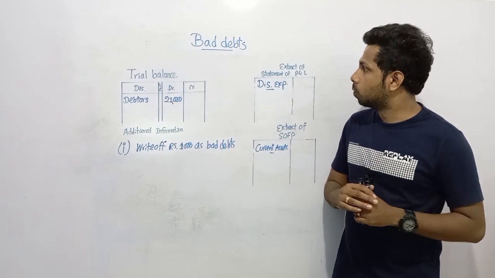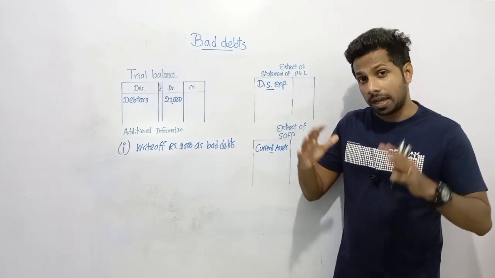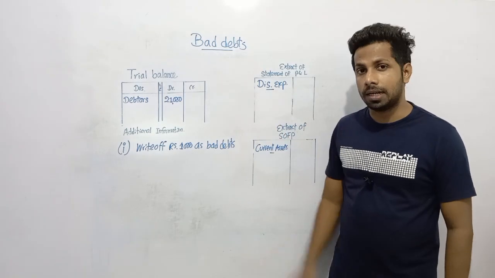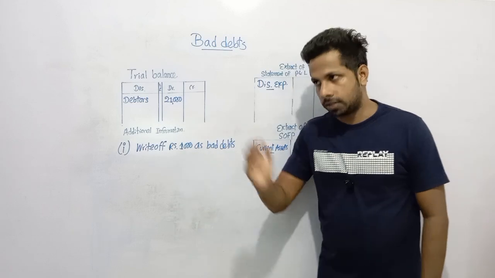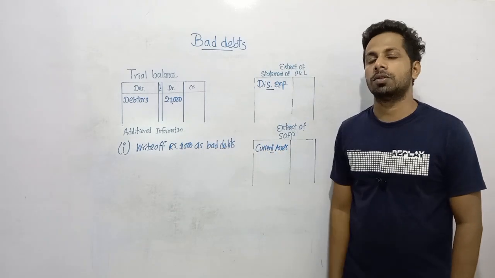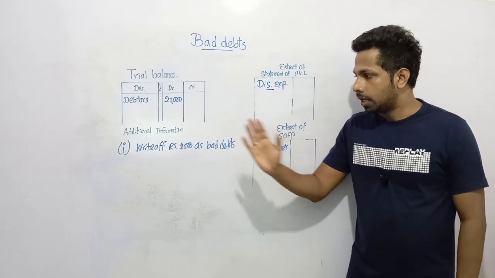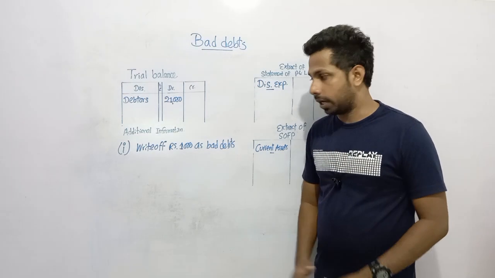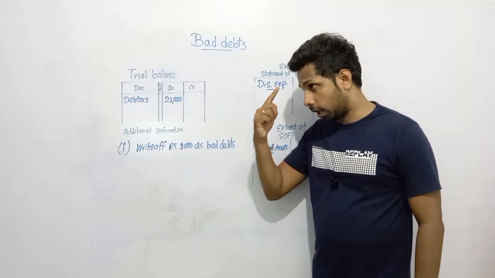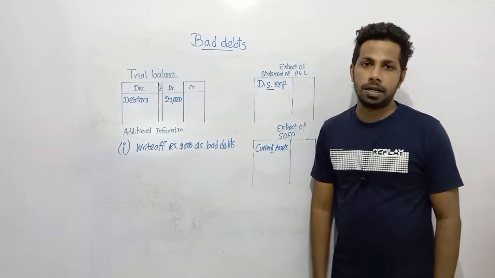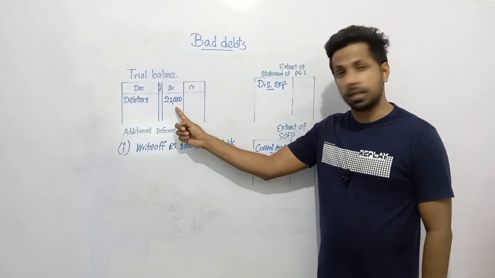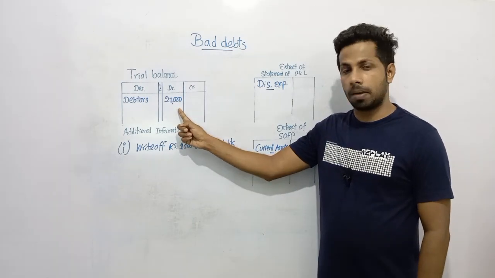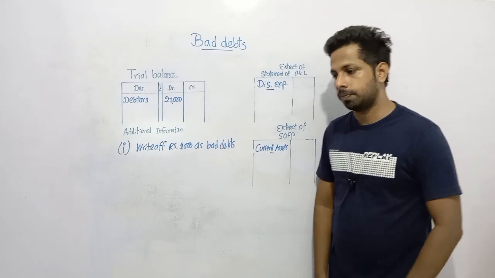So, let's directly move to the impact on the financial statements because of bad debts. Now, in the trial balance, you can see debtor receivables as 21,000. Under additional information, you can see the management has recognized 1,000 as bad debts. So, what is this 1,000? Out of the debtor receivables mentioned in the trial balance, 1,000 can't be recovered.